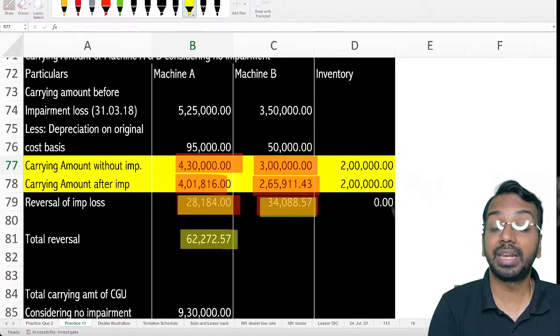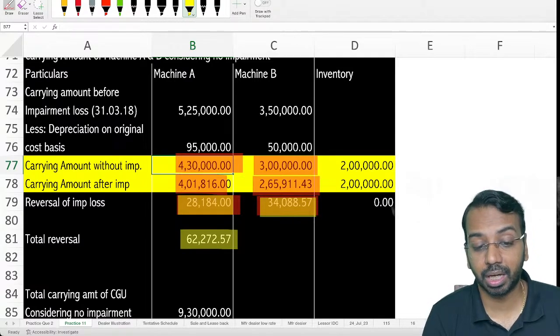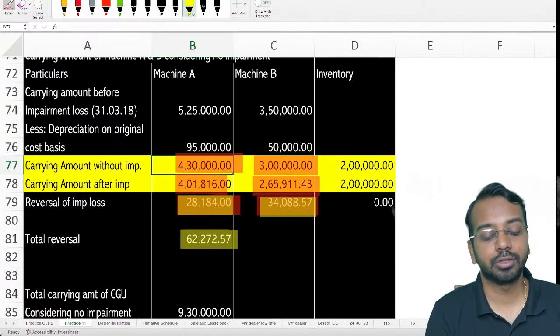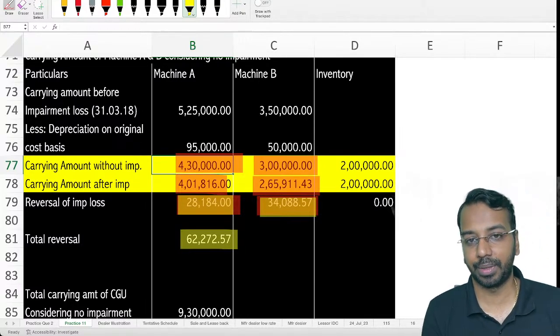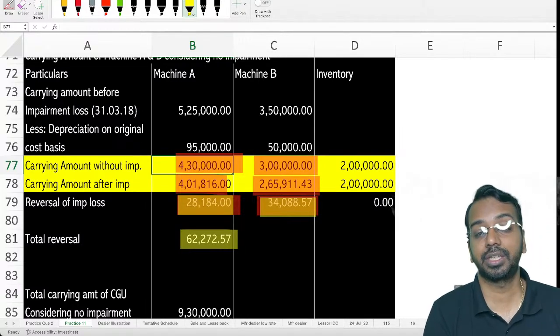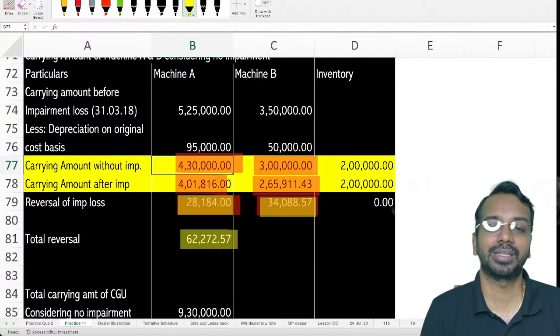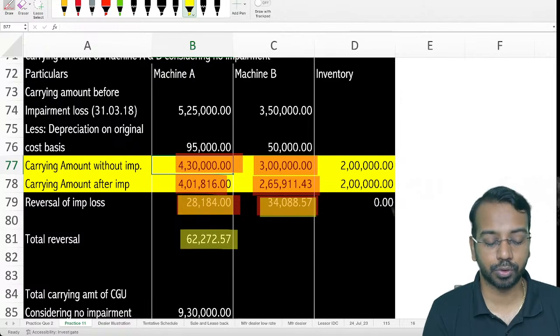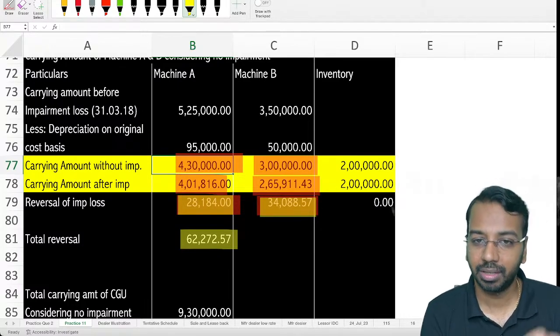Now, whenever we have a cash generating unit and if there is a reversal, that has to be done on a pro rata basis to the respective assets. Like we allocate impairment loss on a pro rata basis, same way reversal in a CGU we should do on the basis of pro rata of their carrying amount. So whatever is the carrying amount, on that basis we will reverse the impairment.